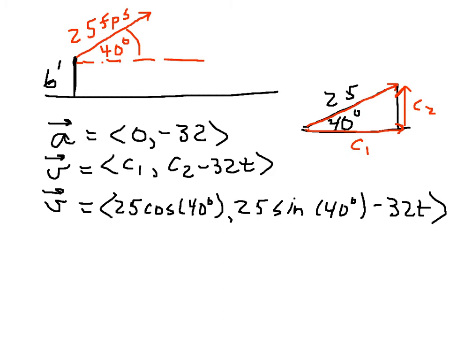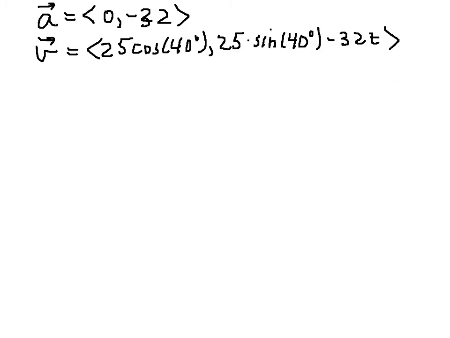We'll look at the position vector on the next page. So we have the acceleration vector and the velocity vector, and therefore the position vector is going to be simply the antiderivative of the velocity vector.